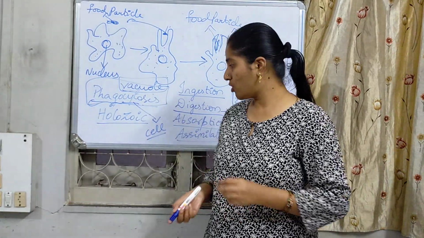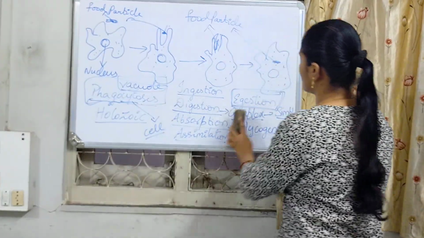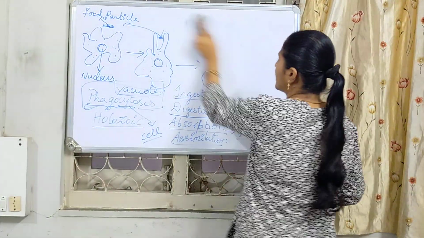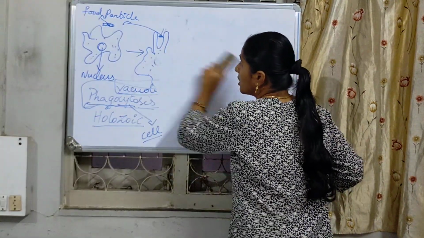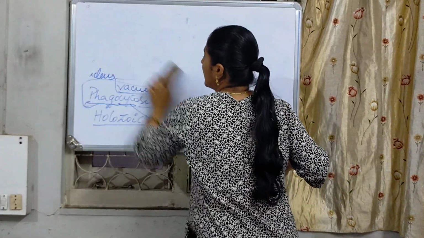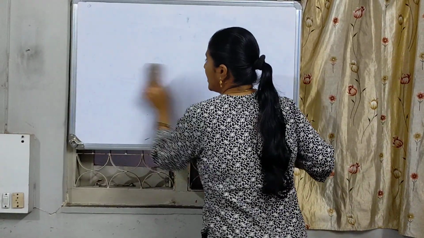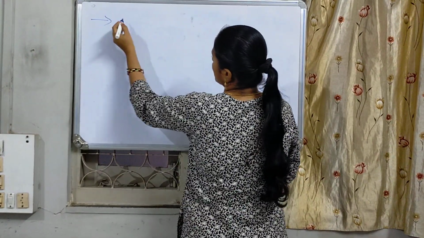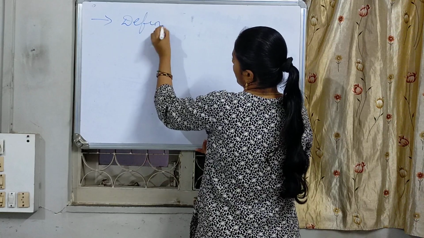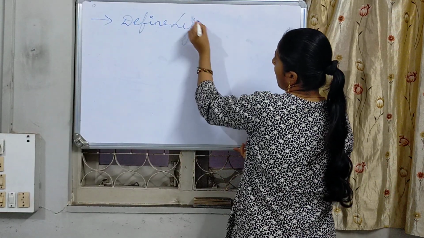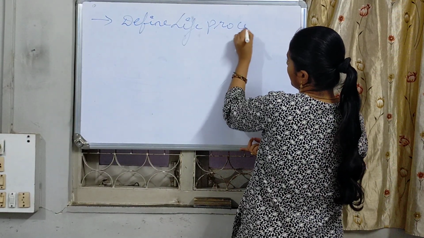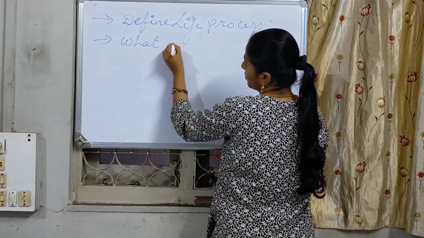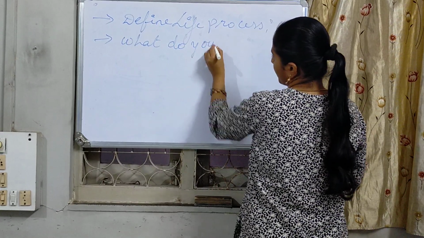With this, I want to ask you a few questions, especially as the topic has been completed. We will see now how you are going to deal with the questions. Let me give some questions, and you answer and text. First one, define life process. Second question, what do you know about nutrition?